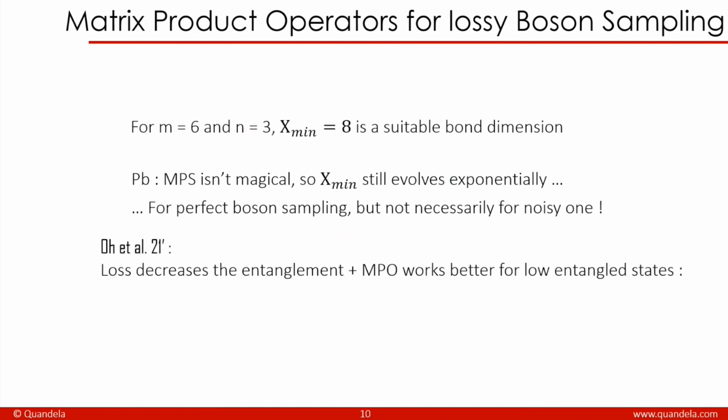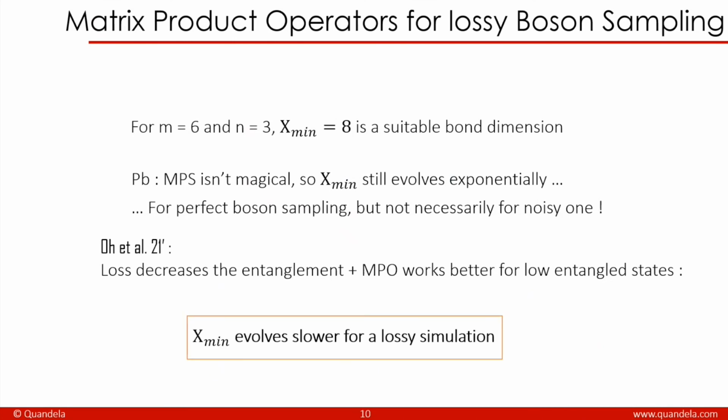And that's what has been proven with loss, because loss decreases the entanglement and MPO works better for low entangled states. So MPO is quite the same as MPS, but for mixed states. So for this presentation, you just have to think that MPO is the same as MPS. In the end, the minimum bond dimension evolves slower for a lossy simulation, which is something that we can take into account in order to make a good simulation of noisy boson sampling.